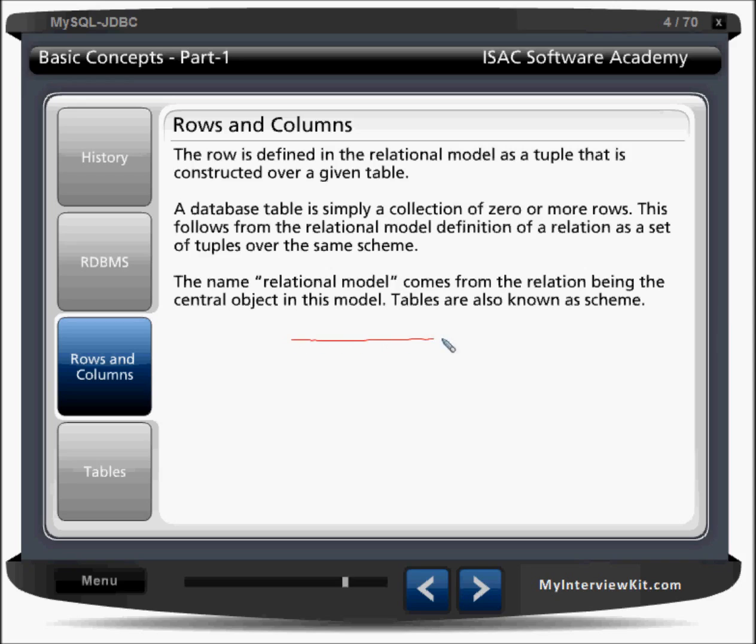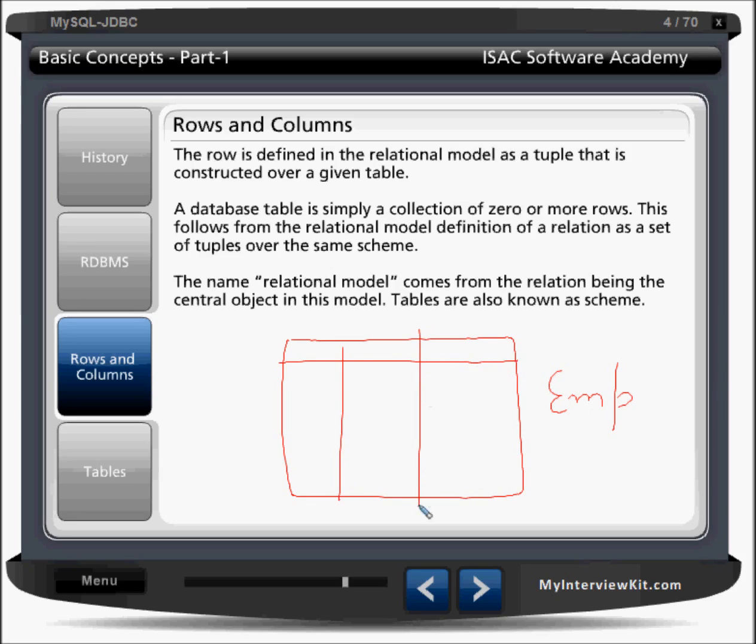Consider I have a table named EMP. It has three columns. The first is employee ID.